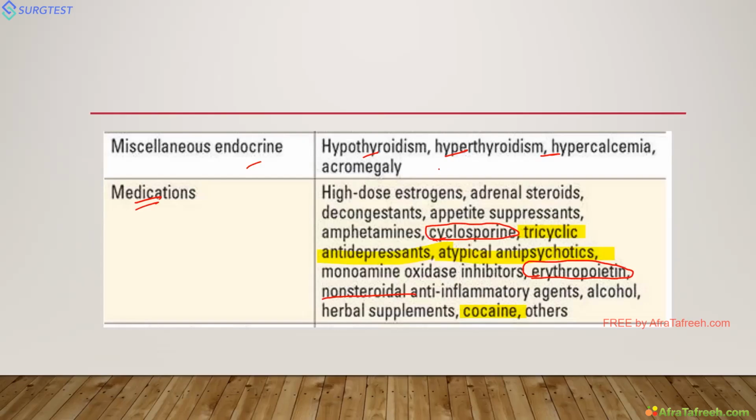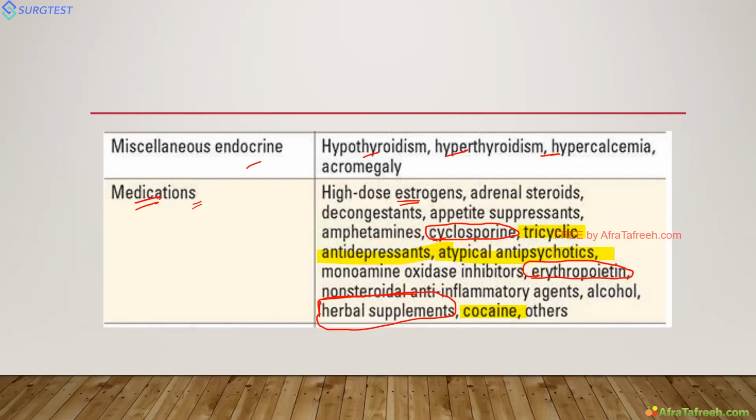Then steroids and estrogens. Whenever we evaluate a patient with resistant hypertension, we have to check the medication list. They may be taking herbal supplements, which will also increase BP. Most commonly you have to remember antipsychotics, tricyclic antidepressants, cyclosporin and estrogens. These are the medications causing hypertension.